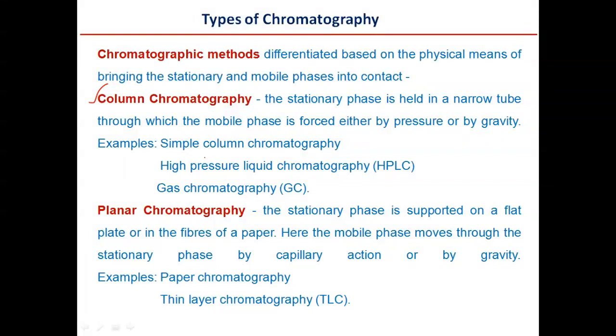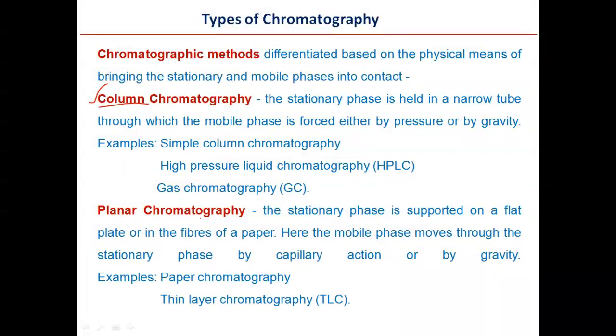For example, simple column chromatography, high pressure liquid chromatography, HPLC, or gas chromatography are examples of column chromatography. This is why it is called column chromatography.